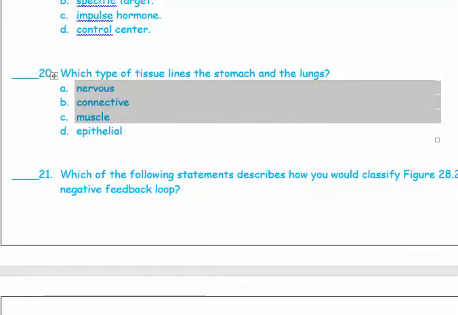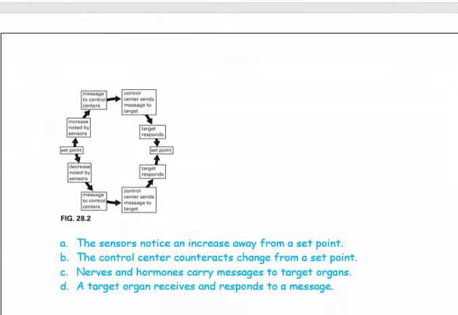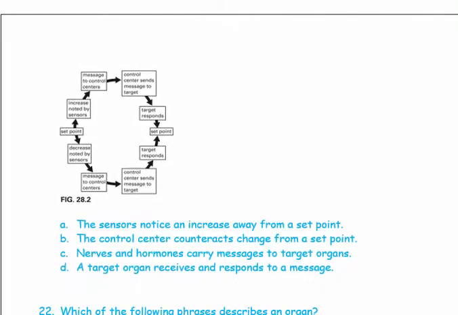21. Which of the following statements describes how you would classify figure 28.2 as a negative feedback loop? Let's look at this, and why did we say that this is a negative feedback loop? Here when we look at the figure, there is a set point, and then there is a message that goes from the set point in order to return to the set point.